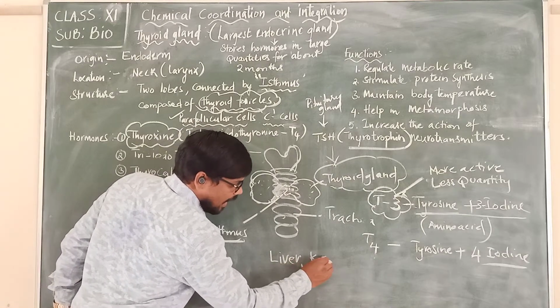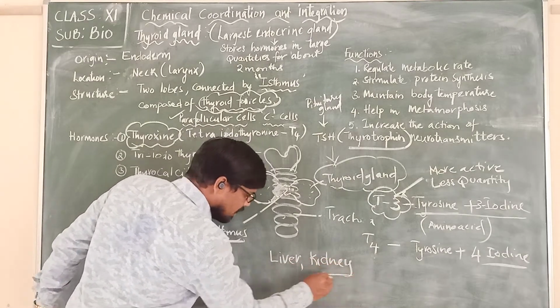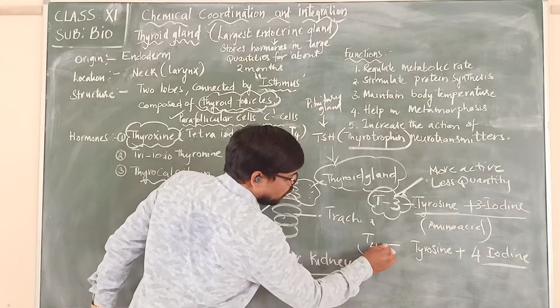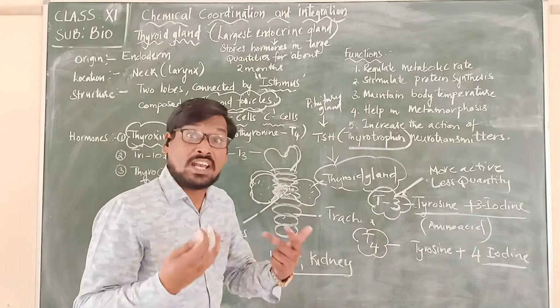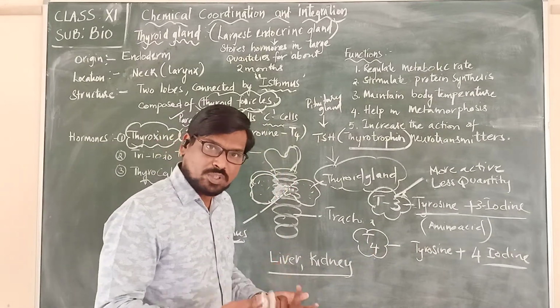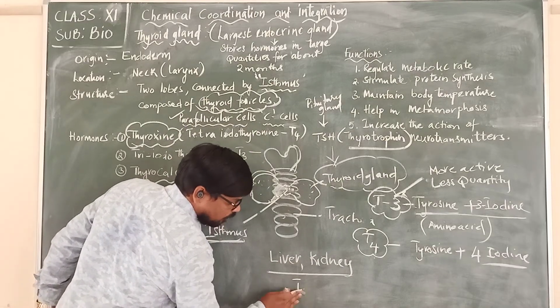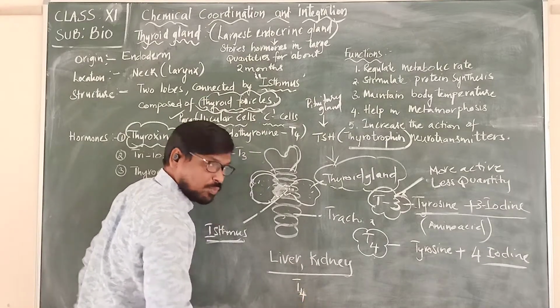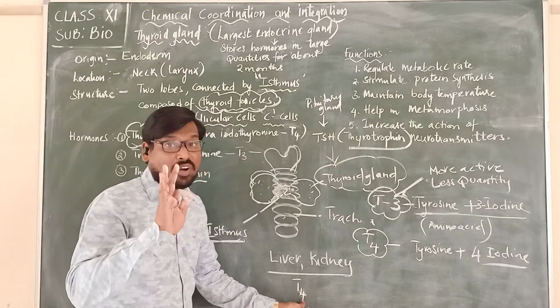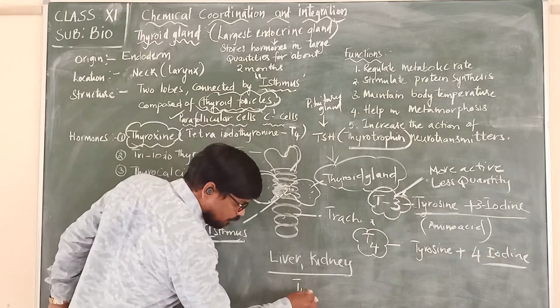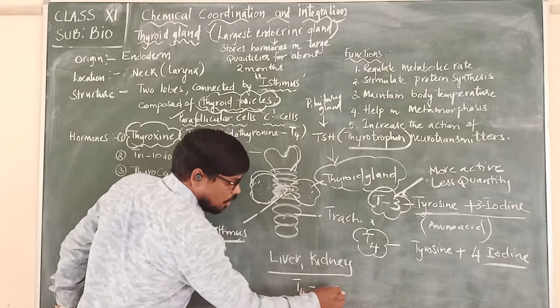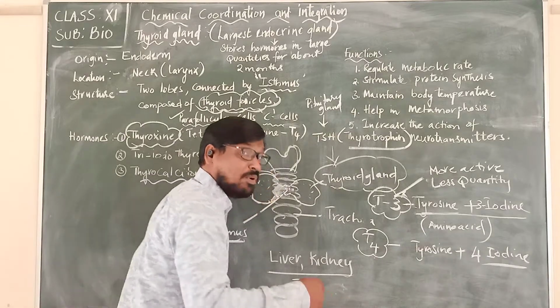This T4, which is produced in large quantities, has 4 iodine molecules, and from these one iodine molecule is removed.